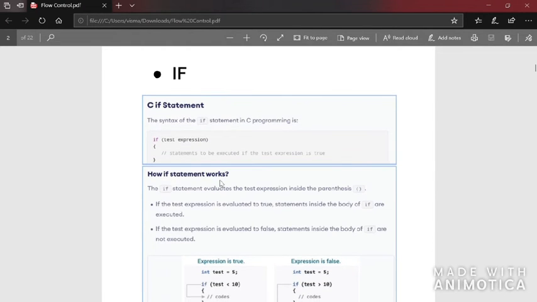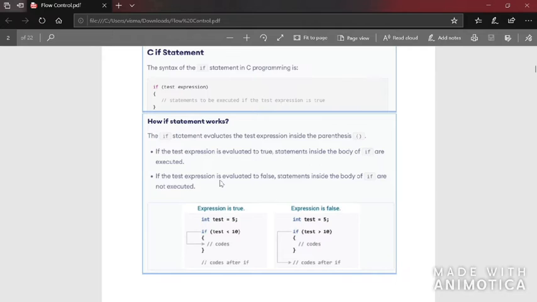Here it is given how the if statement works. The if statement evaluates the test expression inside the parentheses. So it will check the condition inside the brackets. If the condition is true, it will execute the lines of code given inside the curly brackets. Otherwise it won't execute, and it will directly go to the next line which comes after the brackets. And also there is something that has to be noted.